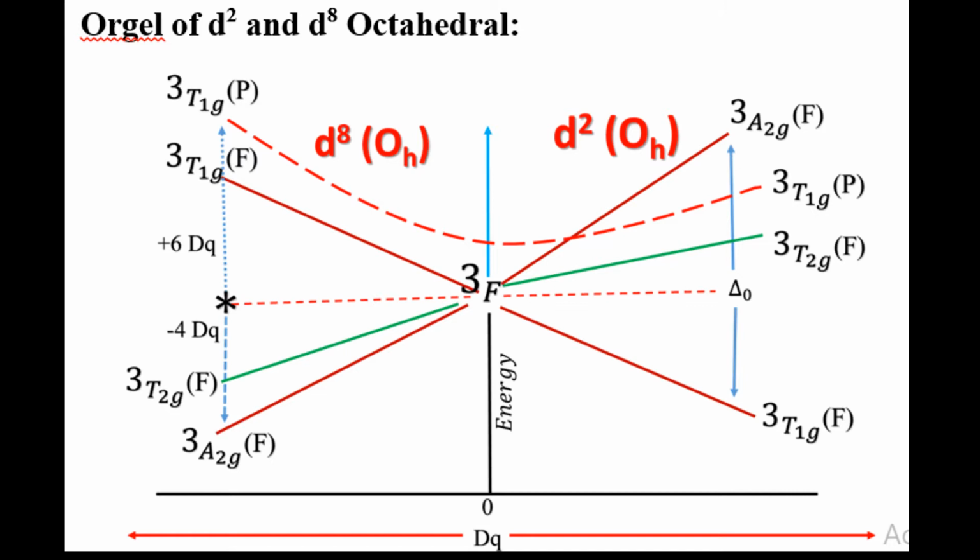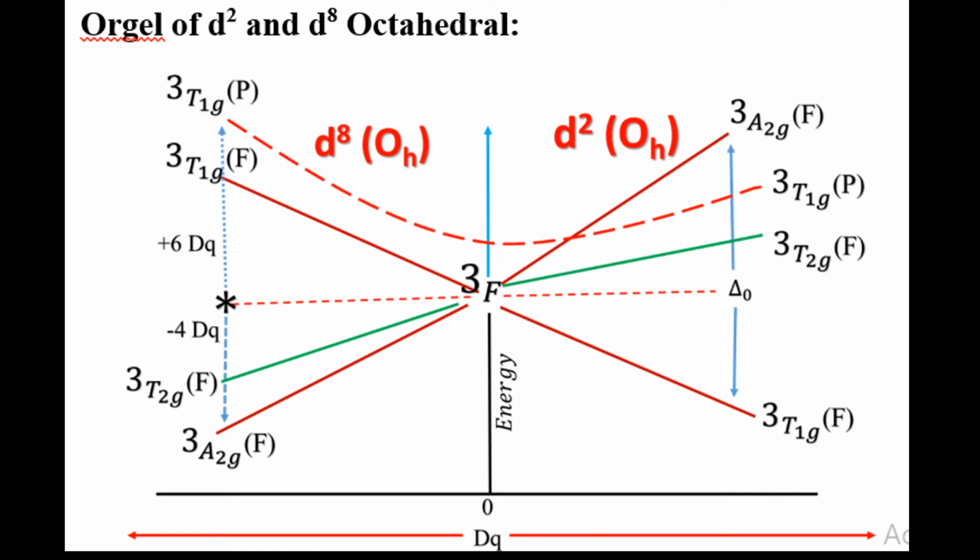That is, we write it 3T1g(P). But in d8 octahedral complexes, it is the whole inverse of the d2 system. In the d2 system, the top is A2g(F); in the d8 system, the bottom is A2g(F). In the middle is T2g(F), which is also in the middle for d8. But energetically it is the whole inverse.